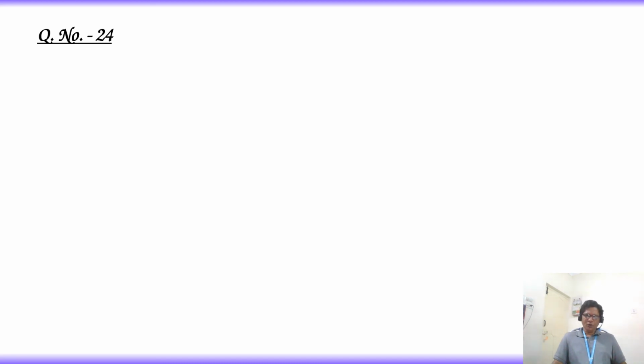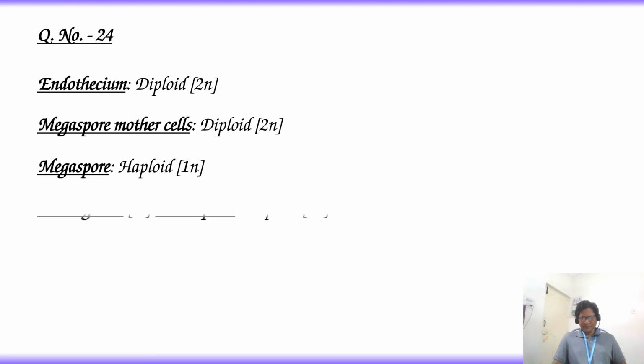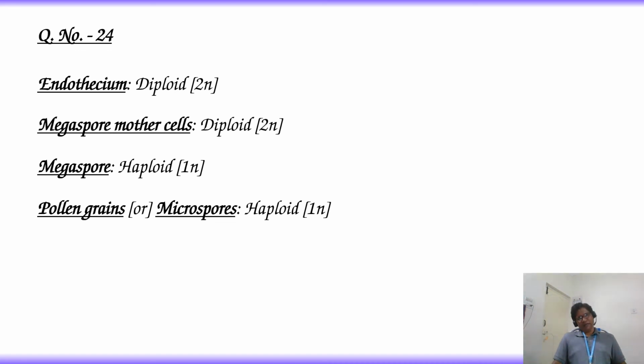Let's know the ploidy of these terms. Endothecium is diploid in condition. Megaspore mother cells are also diploid. Megaspore is haploid. Pollen grains or microspores are also haploid.